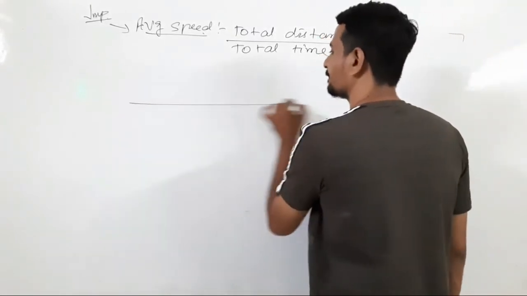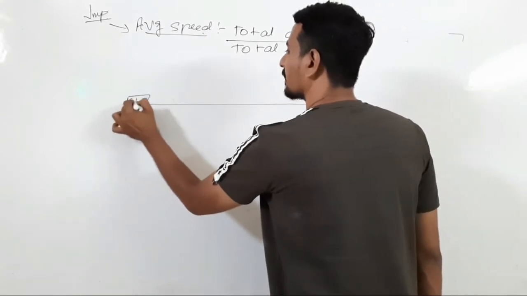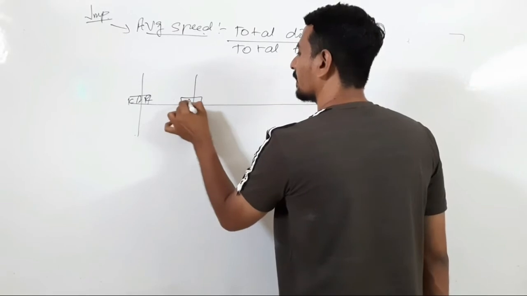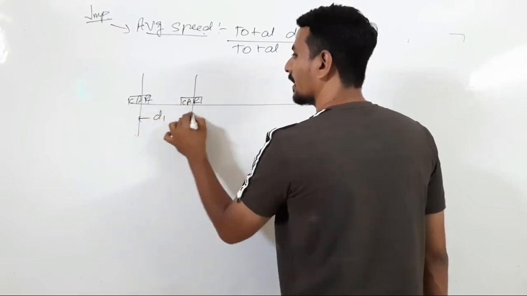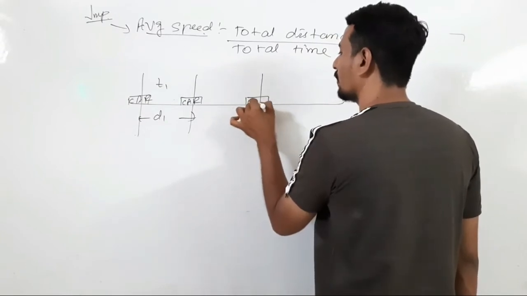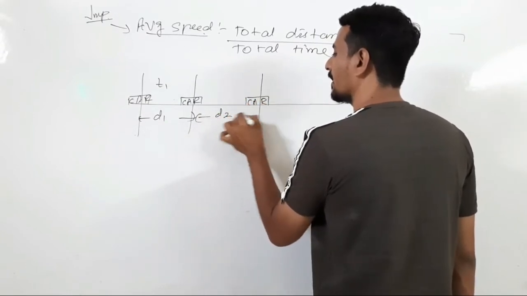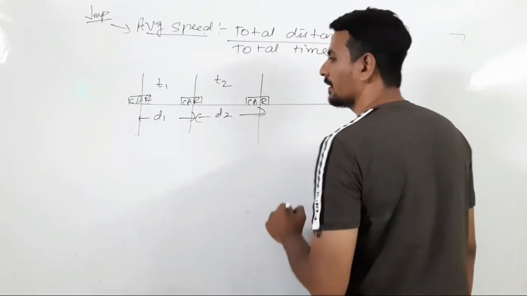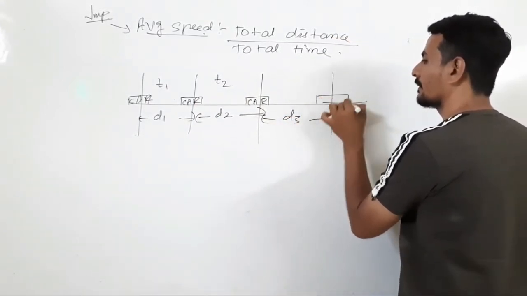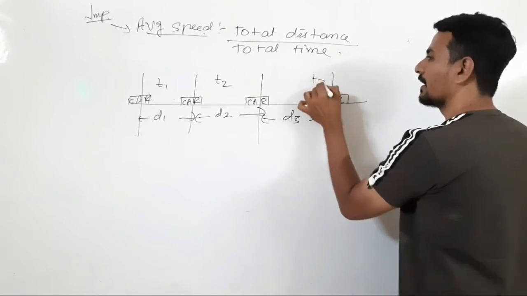Suppose a car is covering a distance d1 in a time interval t1, another distance d2 in a time interval t2, and another distance d3 in a time interval t3.